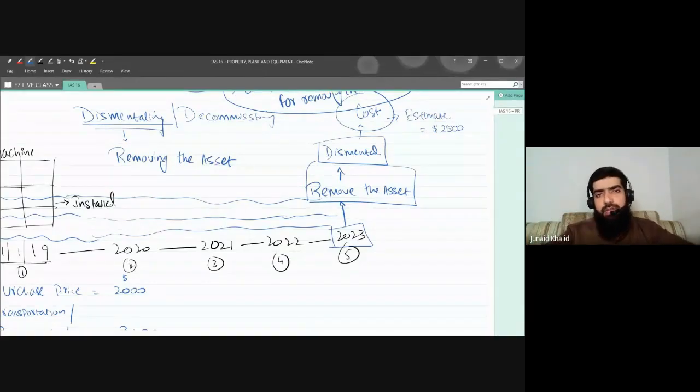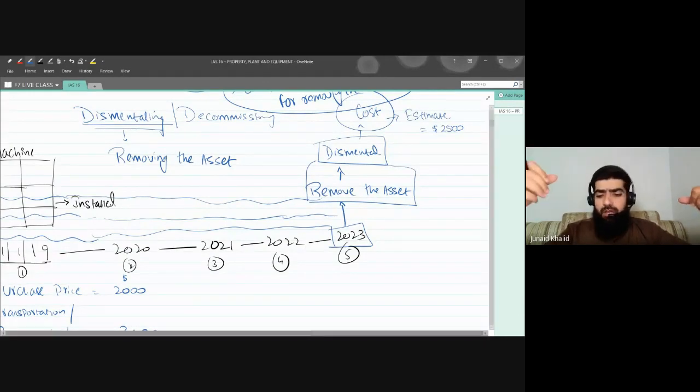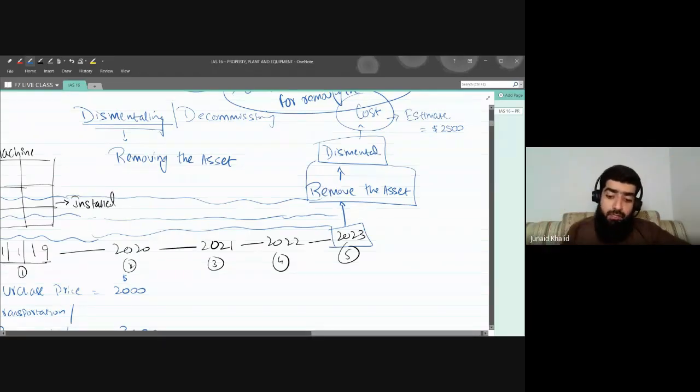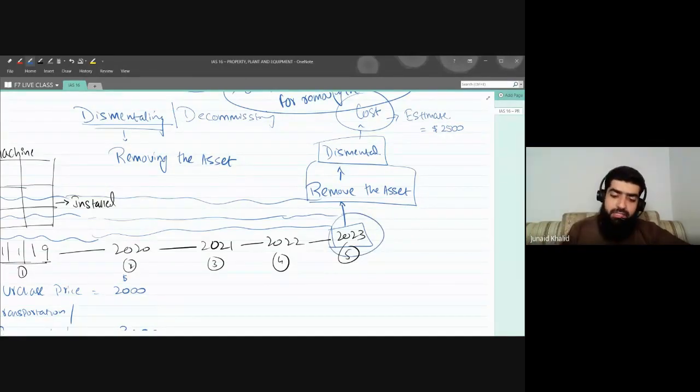I cannot have an actual value because this is the future value. That is the future cost that I will be incurring. So I cannot have actual values, but yes, I can have a very good estimate. I can take an estimate from a company. That company says that around $2,500 will be incurred in 5 years' time. Once you remove that asset in 2023, you will have to incur a cost of $2,500. Now that is an estimate.